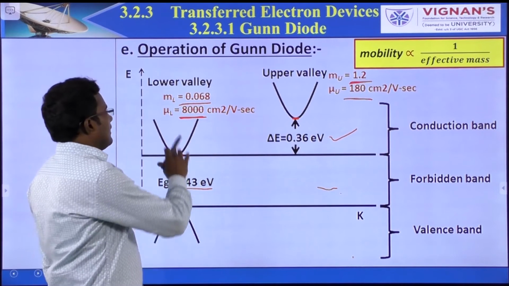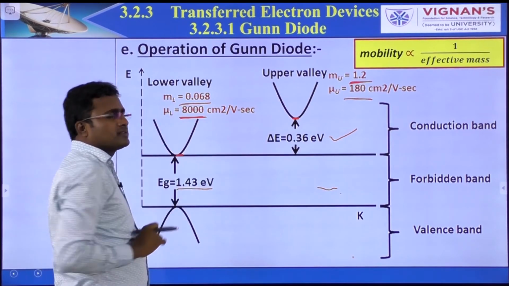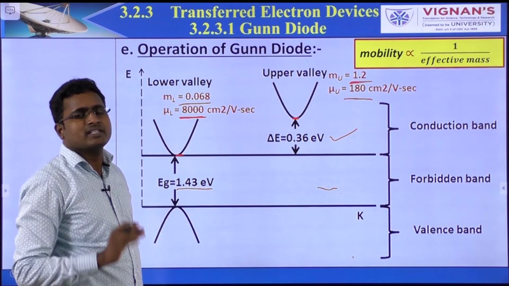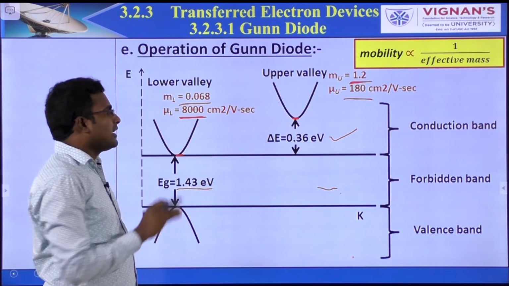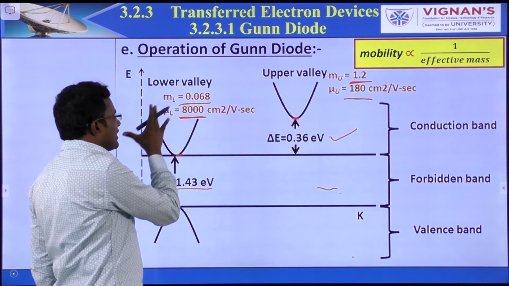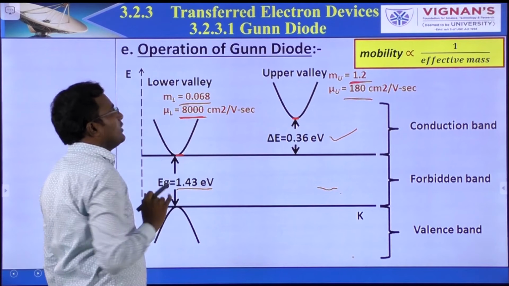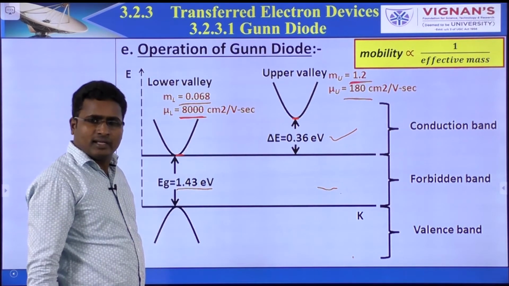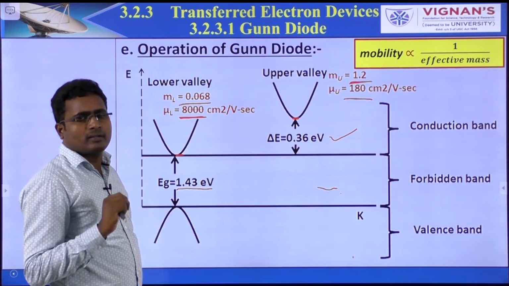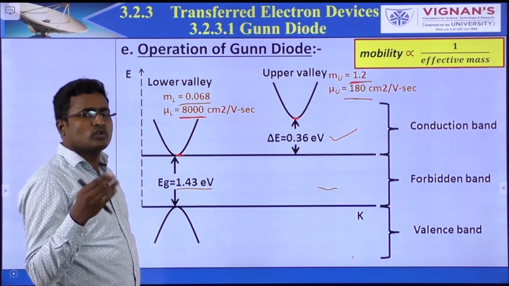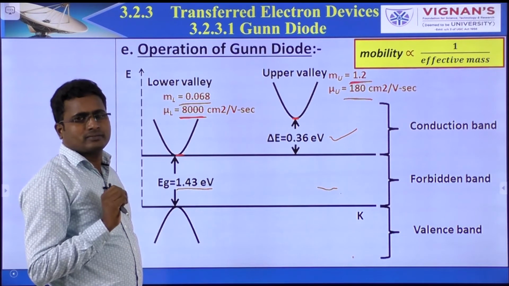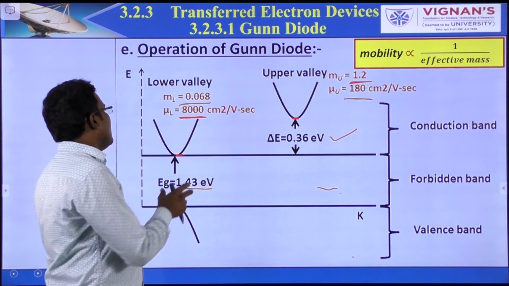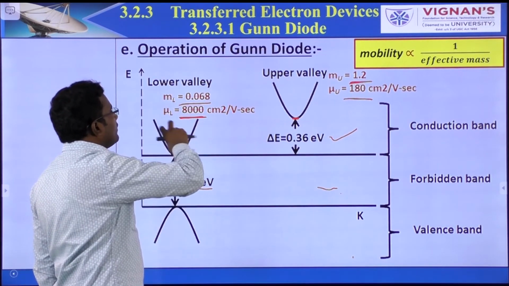Let's say the conduction band has some electrons and the valency band has some electrons initially. But in the conduction band, initially all electrons occupy the lower valley only, with no electrons in the upper valley. Initial means when there is no supply. When there is no supply, at room temperature, all electrons are in the lower valley only.